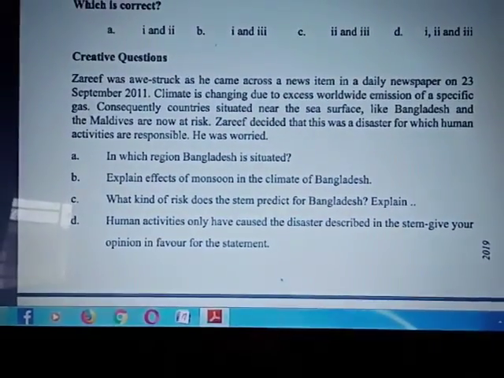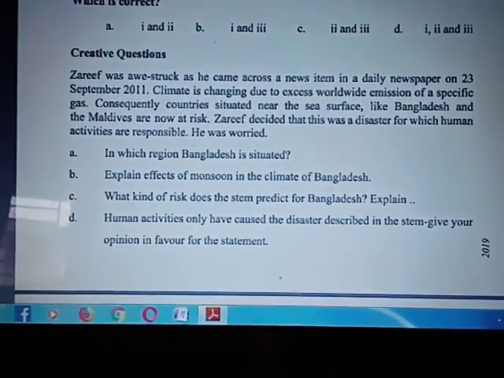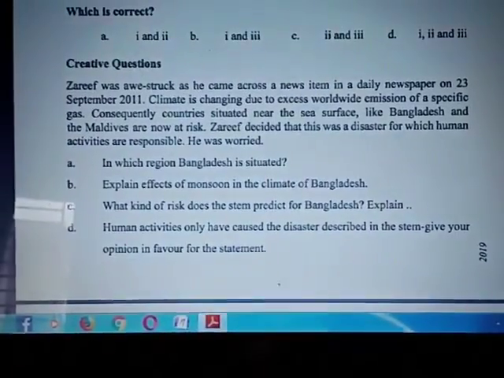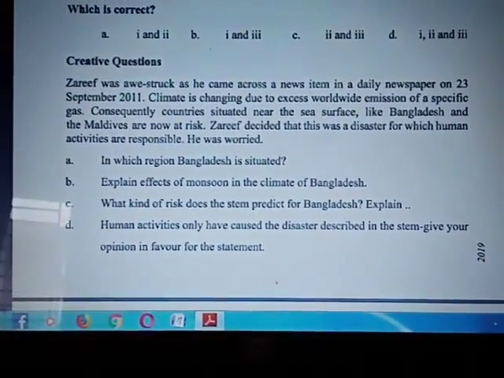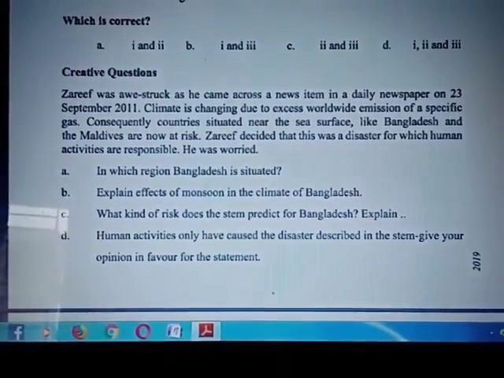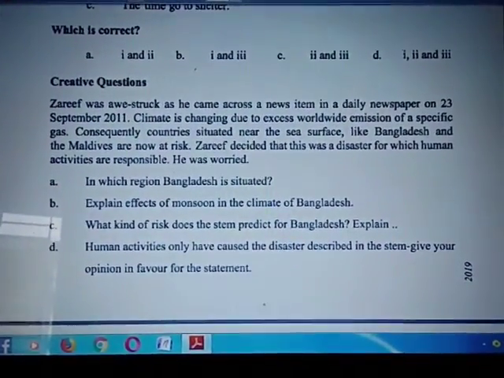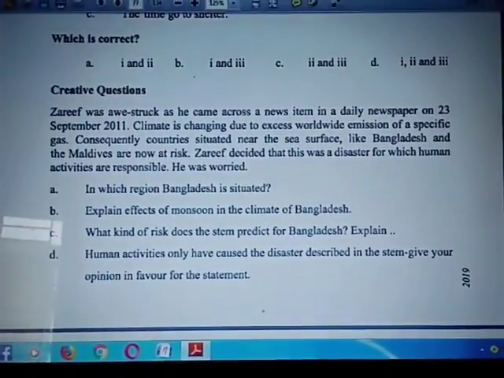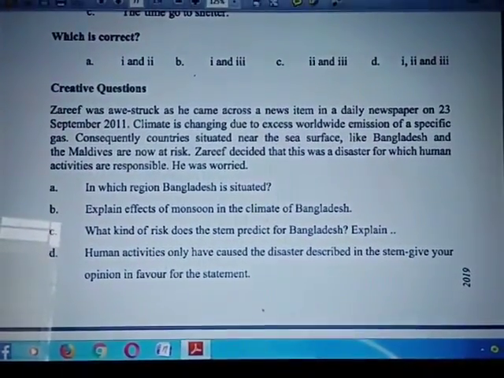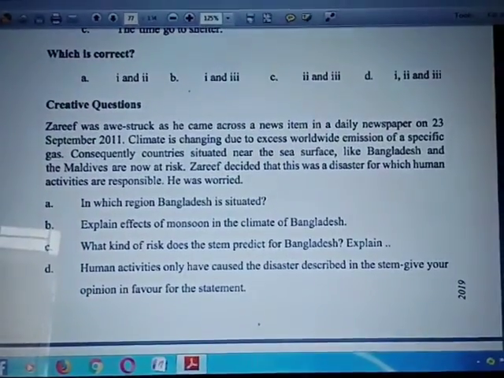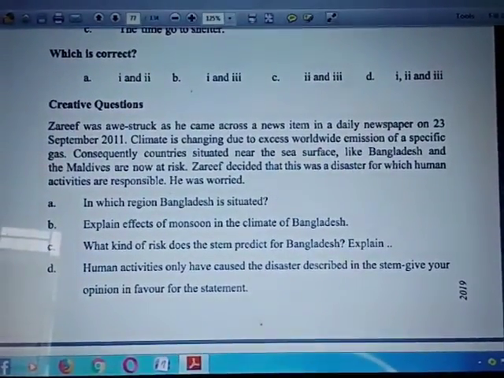Number C, what kind of risk does the stem predict for Bangladesh? Explain. Because of the impact of the greenhouse gas, the temperature of Earth has been increasing abnormally, for which ice of the polar region is melting quickly. As a result, the sea level is increasing and the amount of land mass and forest area is decreasing.